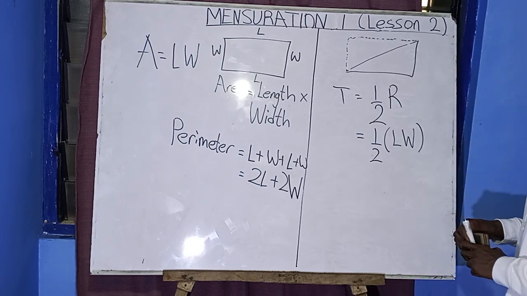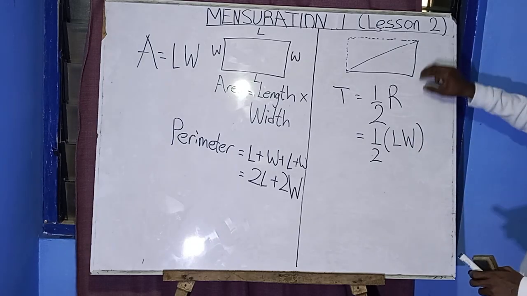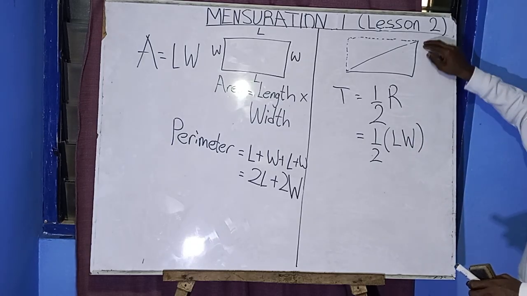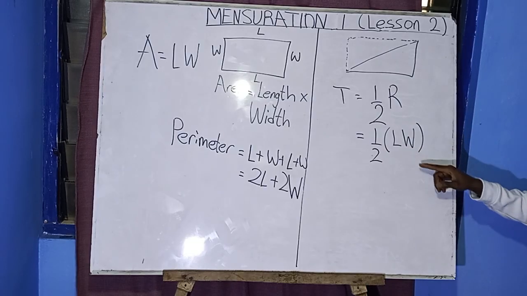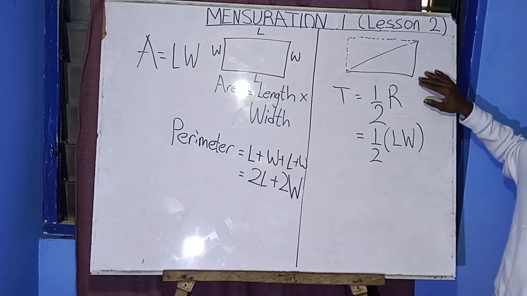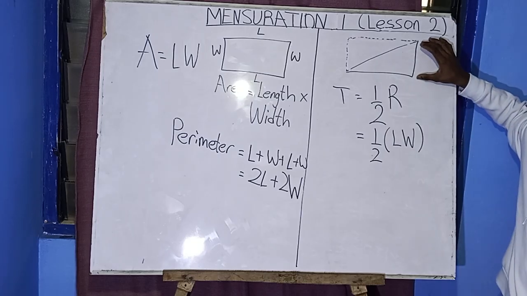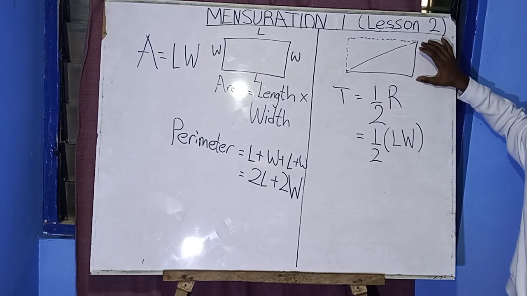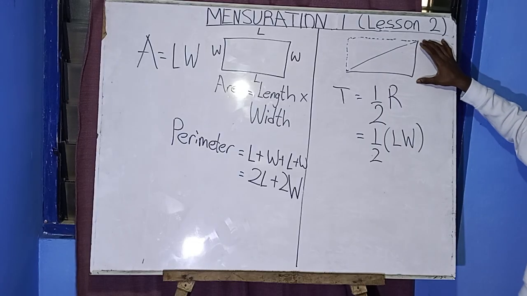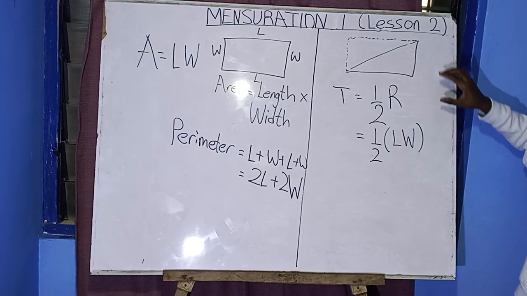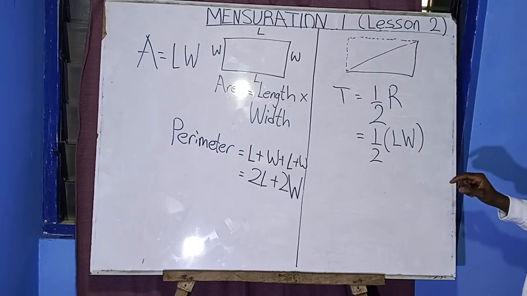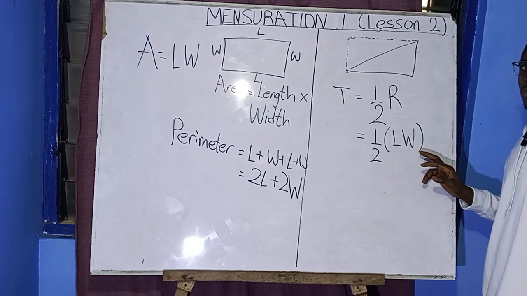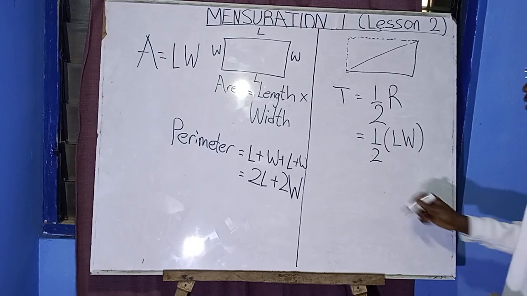This side is the width, but in this case this is the height of the triangle. So instead of writing width, we are going to represent the width or breadth with height.